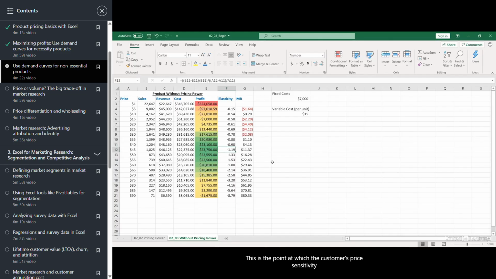This is the point at which the customer's price sensitivity overwhelms the additional revenue that we can earn from raising price. So we can maximize profit in our example by setting our price here at $45.